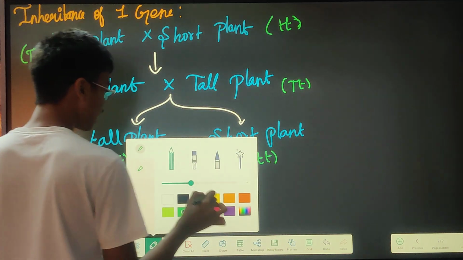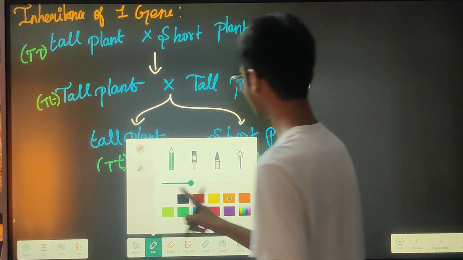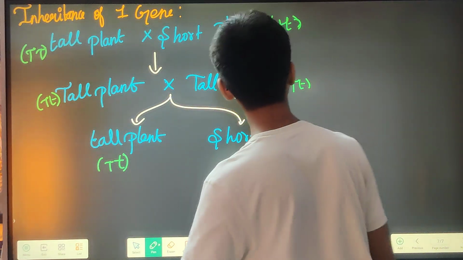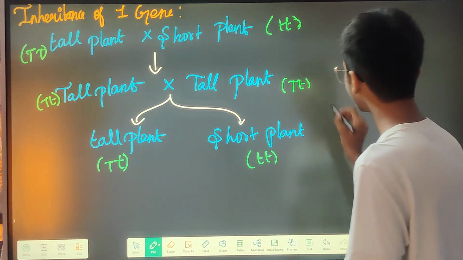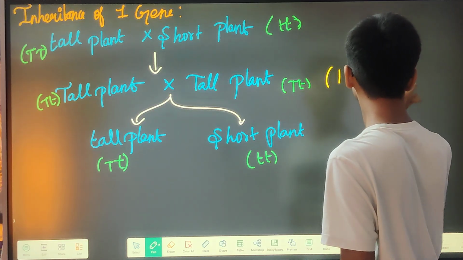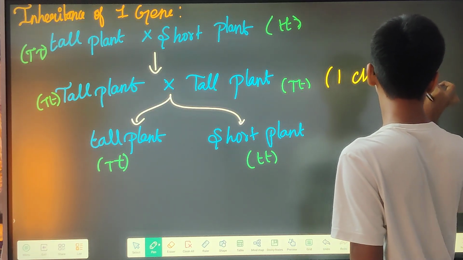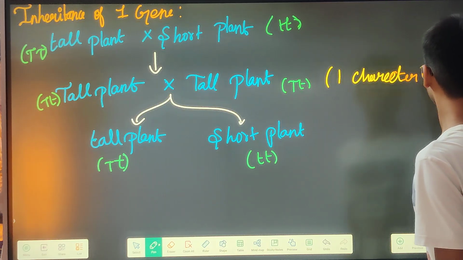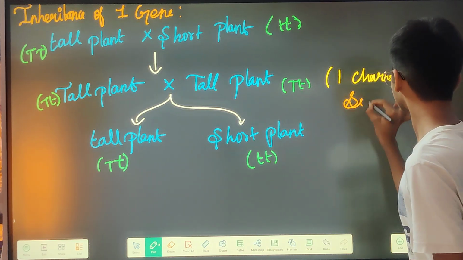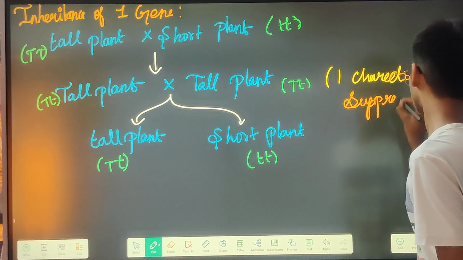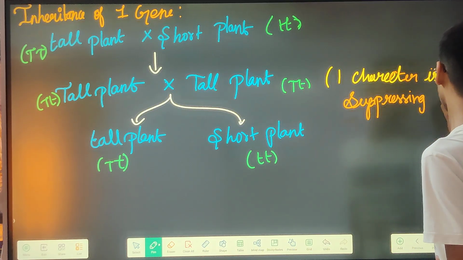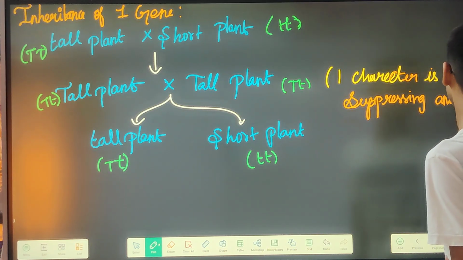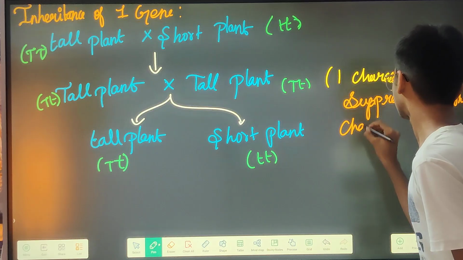But he came to a conclusion. He's a very brilliant fellow. He came to the conclusion that here one character is suppressing another character.